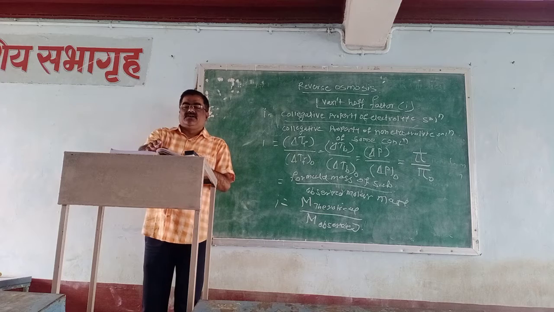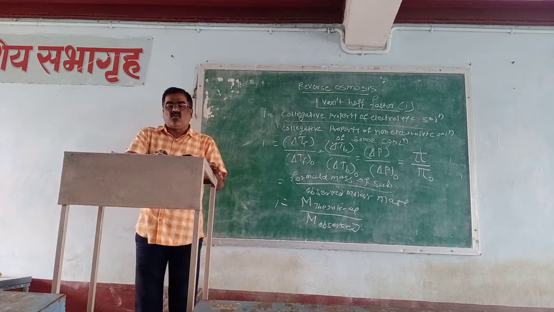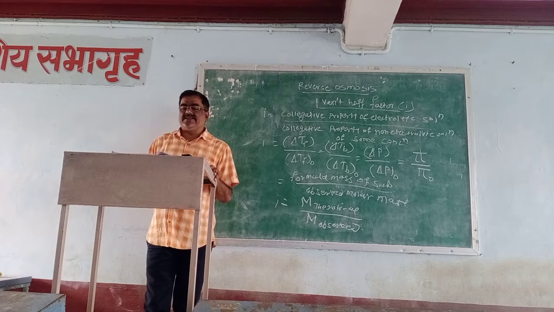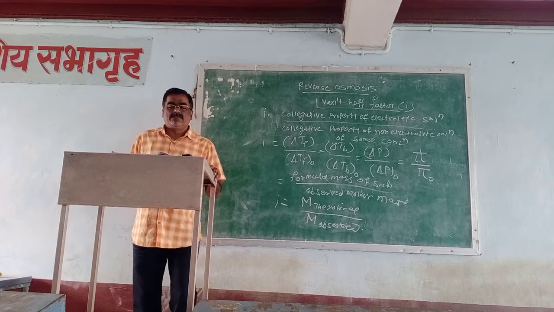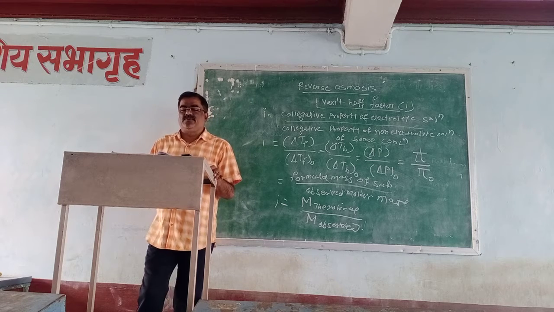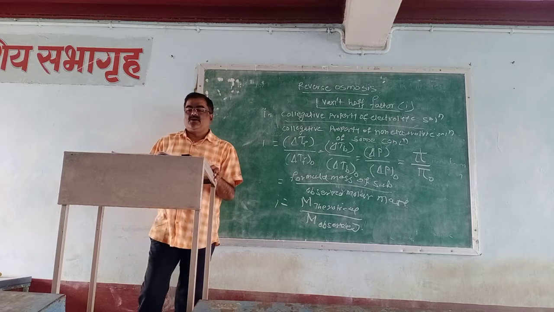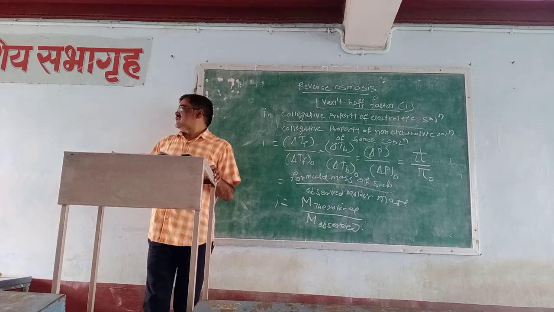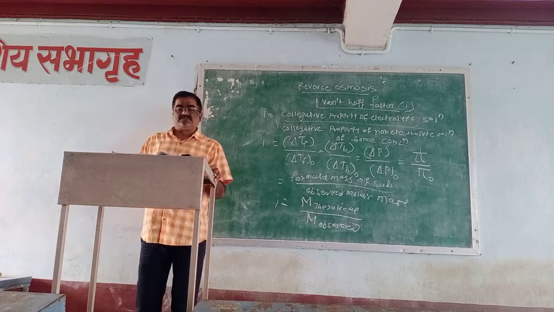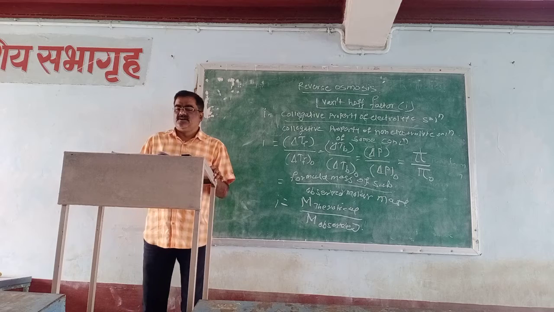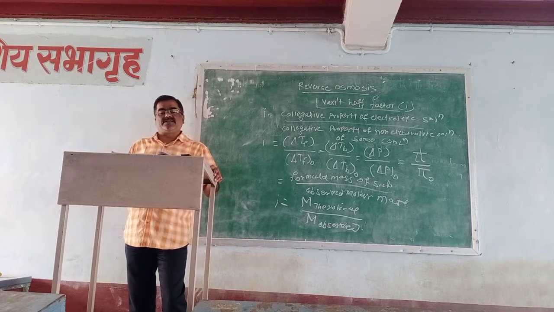In this case, i is equal to 1 for non-electrolyte and 2 for KNO3 and NaCl, 3 for Na2SO4 and CaCl2, and so the colligative properties of these electrolytes are twice and thrice respectively those of the non-electrolytes of the same concentration. The foregoing arguments are valid only for infinitely dilute solutions where the dissociation of the electrolytes is complete.